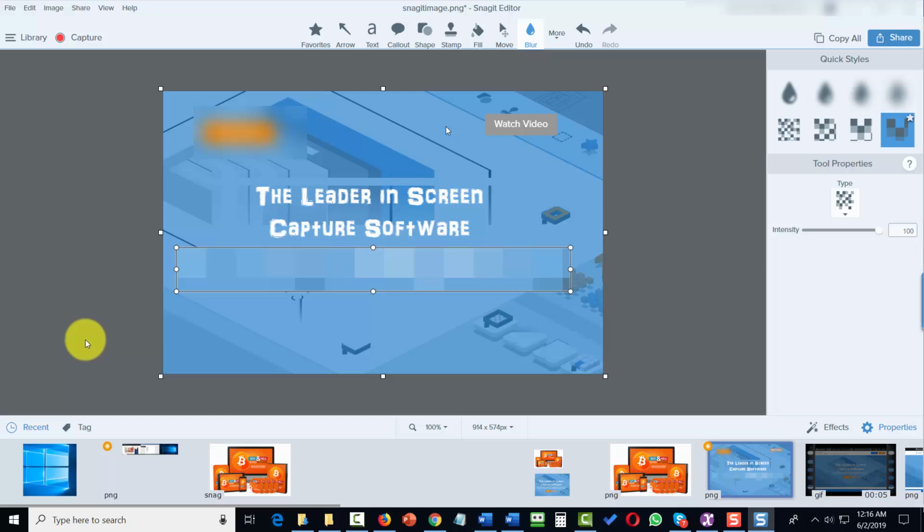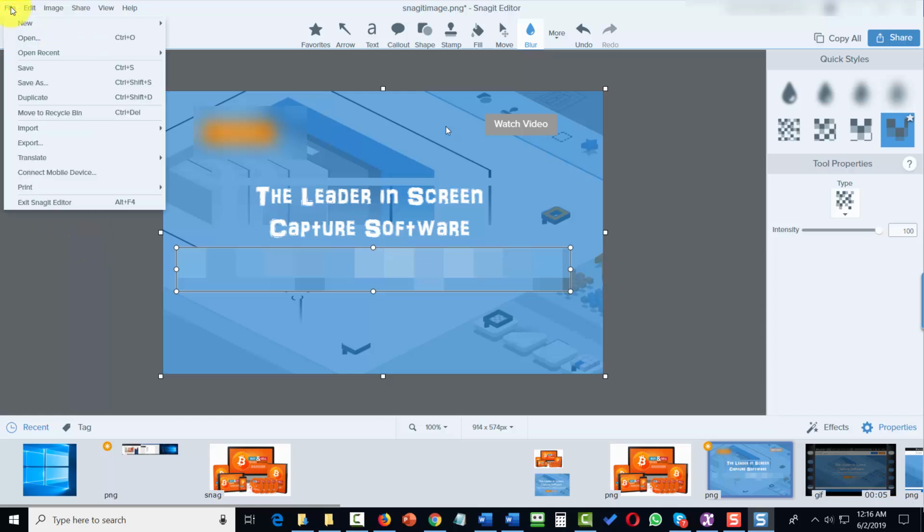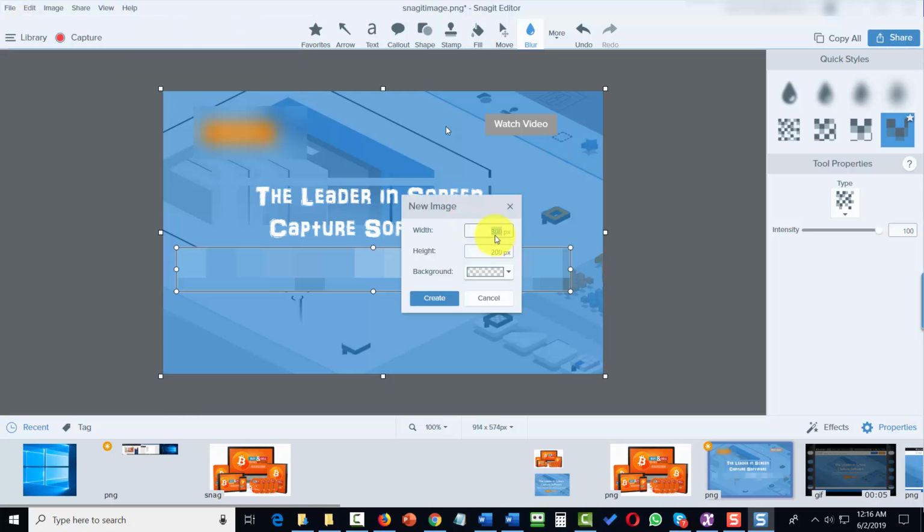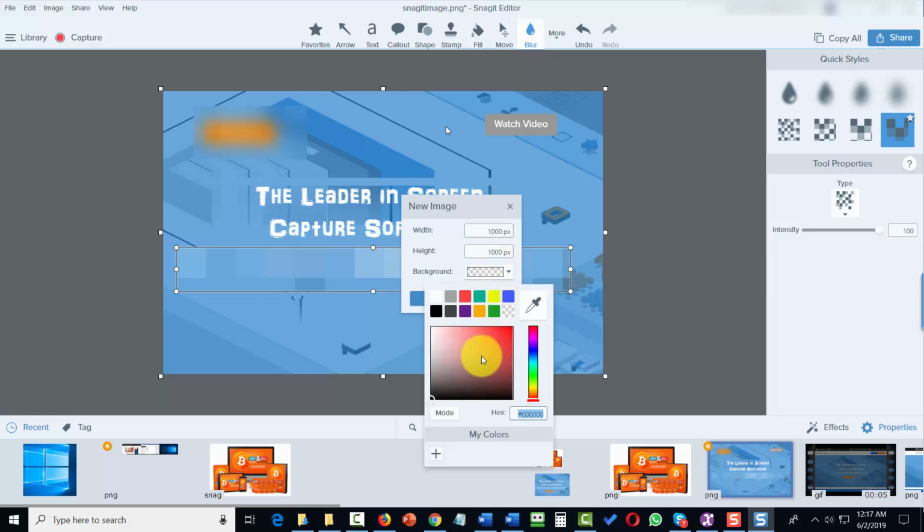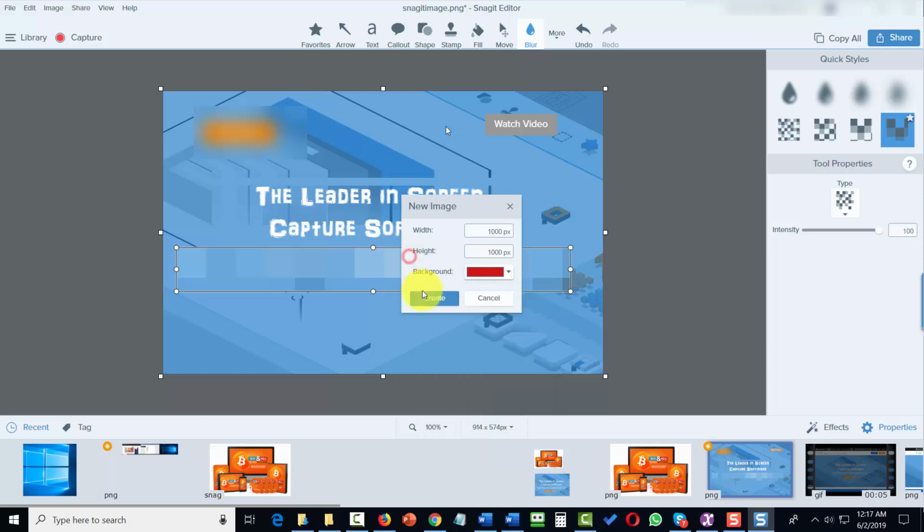Welcome back. Now, in order to create a new canvas for a new image or multiple images, you're going to go to this File command. You're then going to go to this New area and you're going to click New Image. Now, you can set the background of the image at the size at which you want and the color at which you want. Once you have your color and your size, you're then going to click Create.